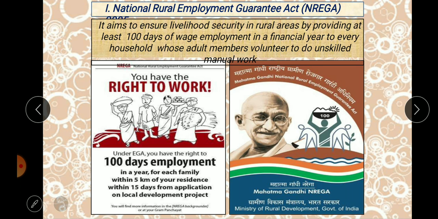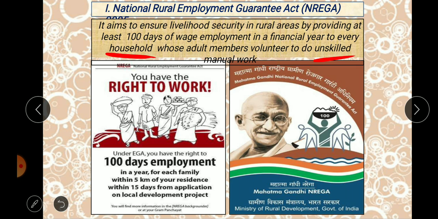The National Rural Employment Guarantee Act aims to provide livelihood security to the rural people. It concentrates on rural areas by providing at least 100 days of wage employment in a financial year to every household whose adult members volunteer to do unskilled manual work.